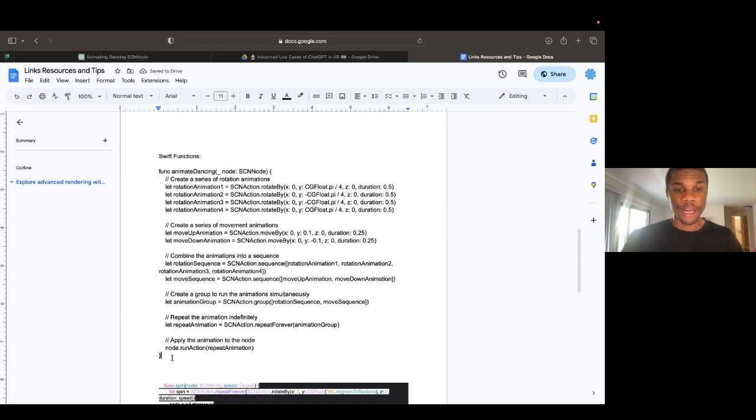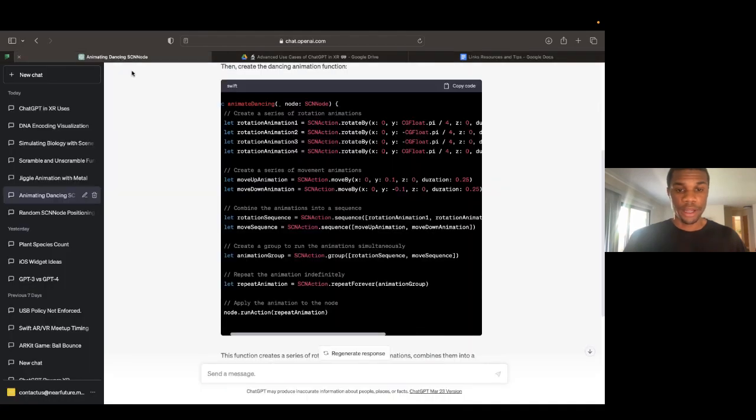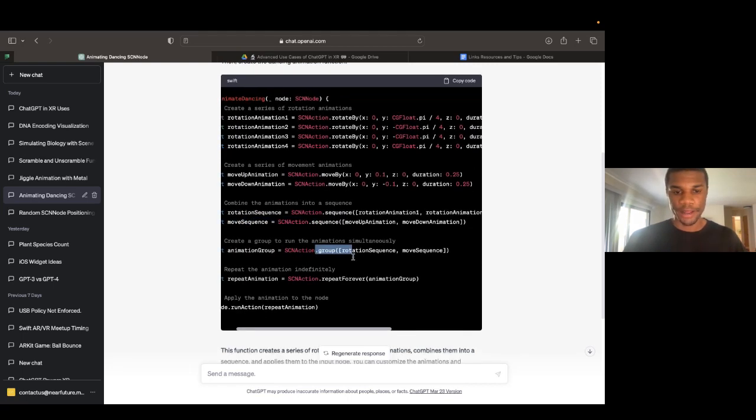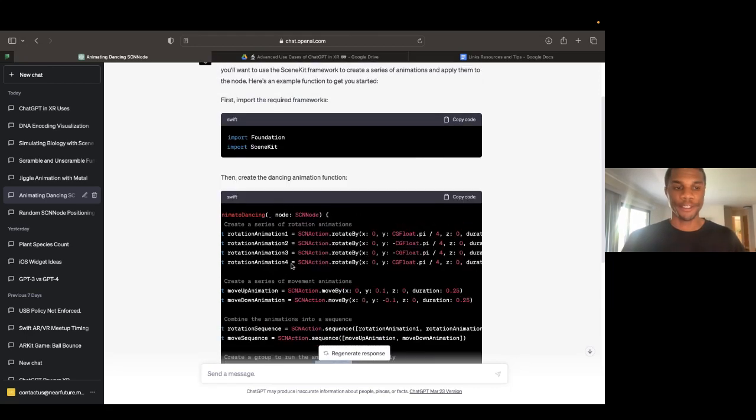But definitely try this out. If you have a SceneKit scene ready, go ahead and paste this into your view controller and try animating a node using this dancing code. But again, very simple example. You can see it creates a series of movement animations. So we have a move up animation, move down, rotate, and then it creates this sequence of moving up and down and rotating, and it creates this animation group and it puts them all together and makes a little dance.